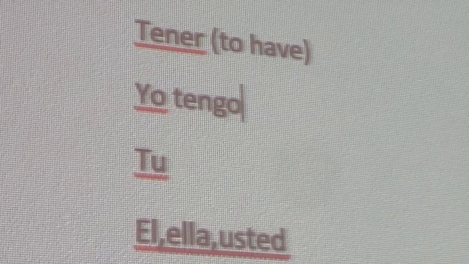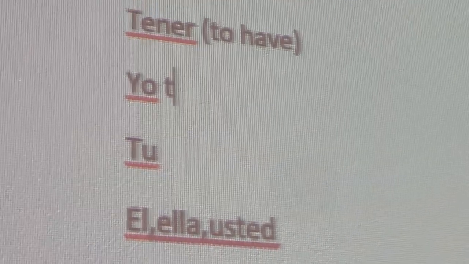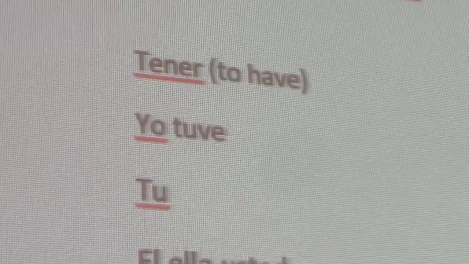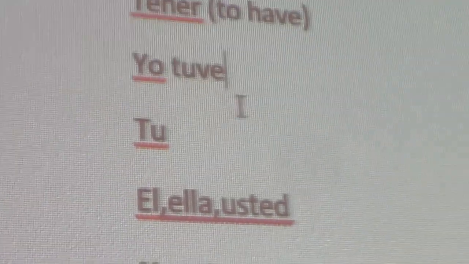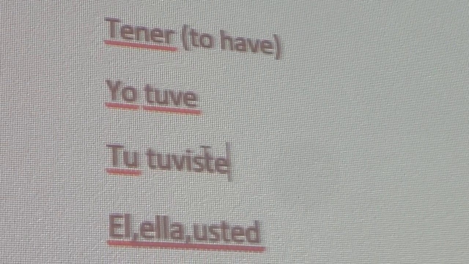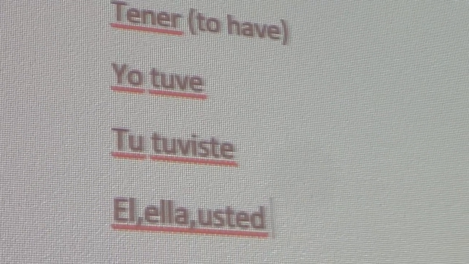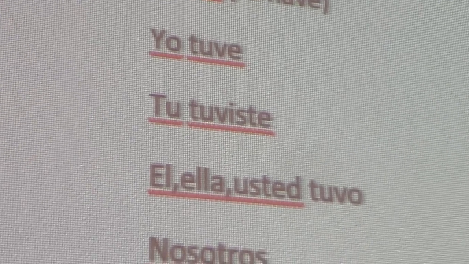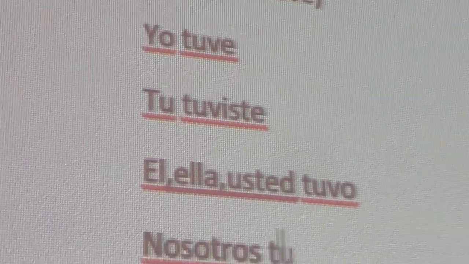Yo tengo is in the present tense. Yo tuve is in the past tense preterite. I had. Tú tuviste. Él, ella, and usted tuvo. Nosotros tuvimos. Vosotros tuvisteis. Y ellos, ellas, ustedes tuvieron.